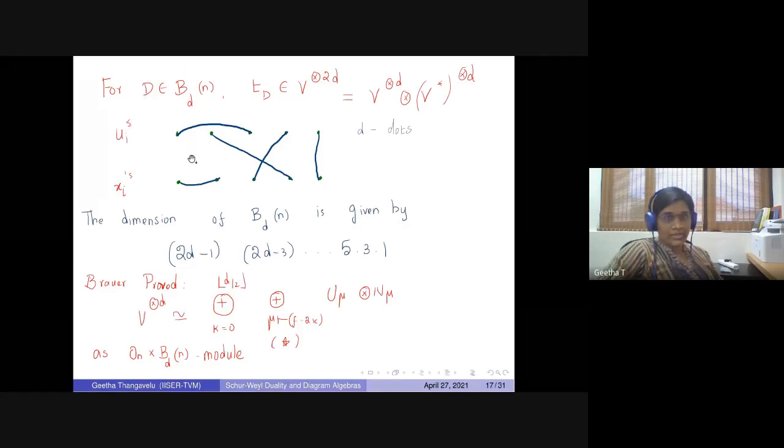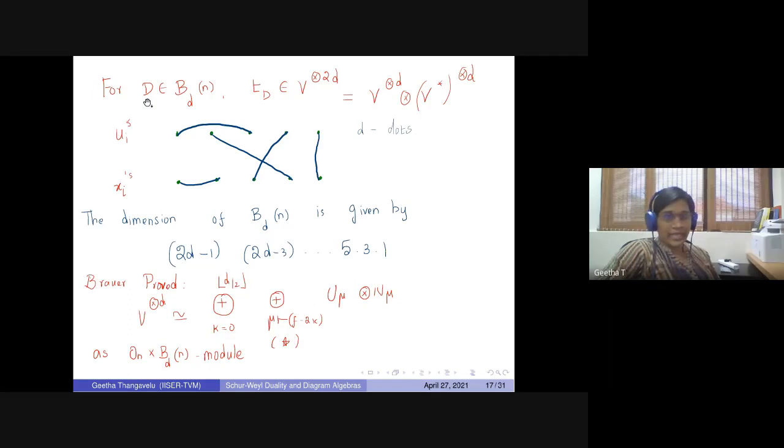So the Brouwer picture comes like this. If you have a product, Ui is on the top and Xi is on the bottom. Whenever you have a scalar product, say this comes from a scalar product where U1 and U3 appear, and X1 and X2 appear, like this. And then any other invariant would be a linear combination of all such pictures.